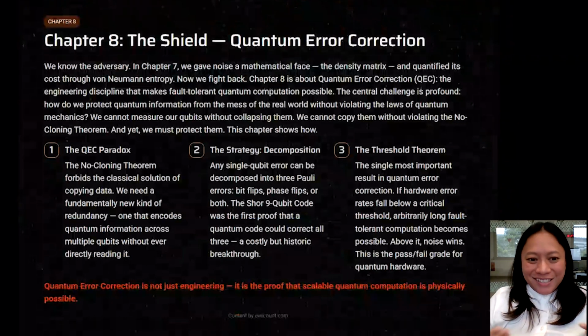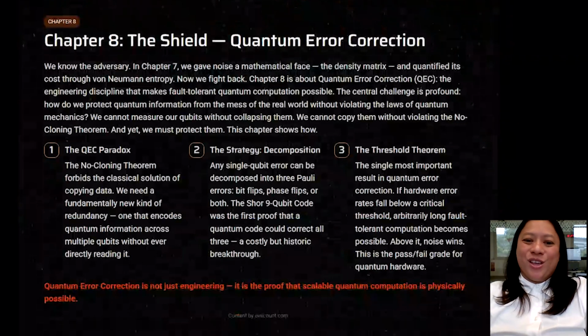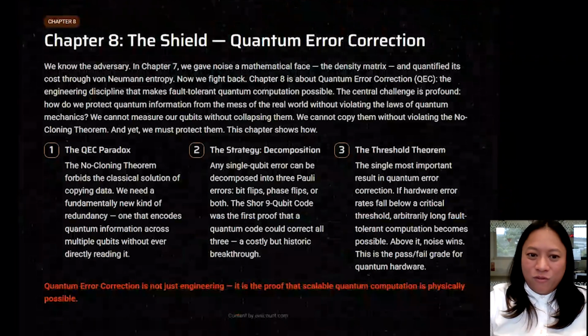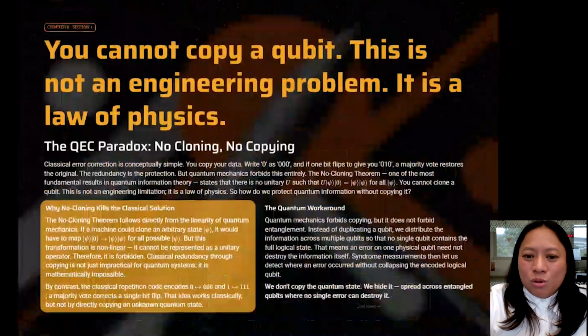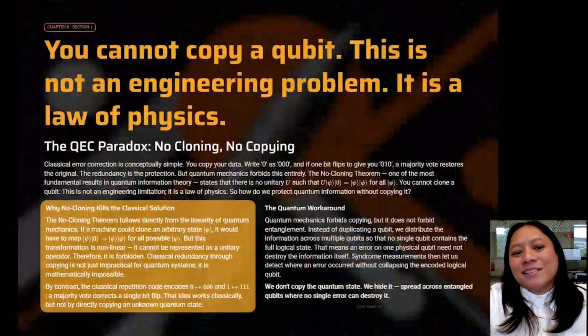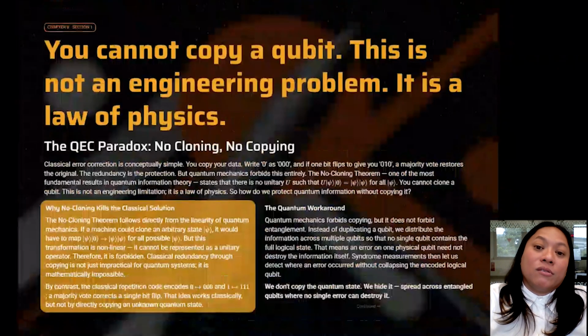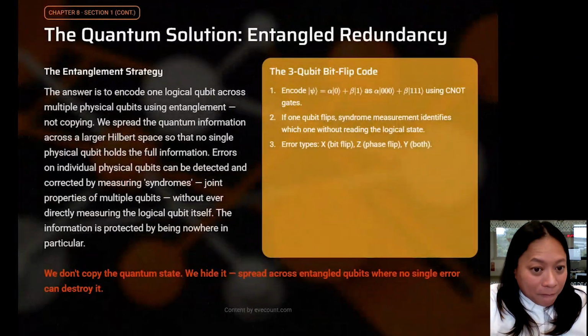Because classical error correction is easy. You clone your data, you write zero as triple zero, and take a majority vote. But as we learned, the no-cloning theorem forbids us from copying quantum states. This is our dissonance. Our solution cannot be cloning. We need a new, non-classical kind of redundancy to strike it out.